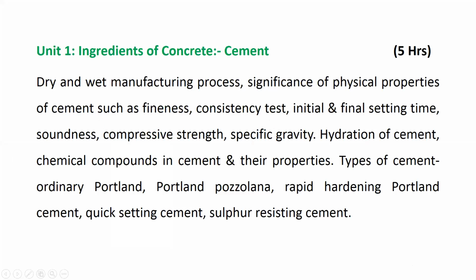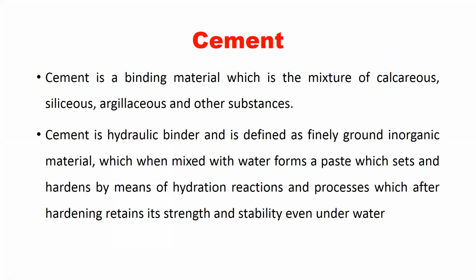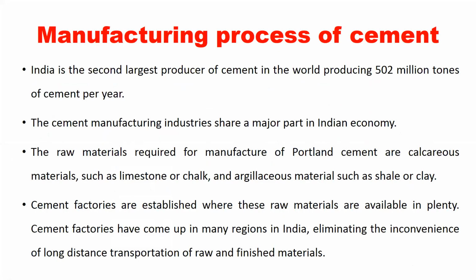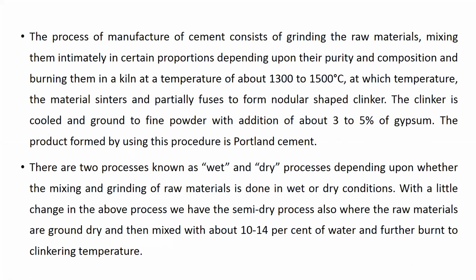In the last class, we started the syllabus and we discussed cement, and then we also discussed the manufacturing process of cement. In this manufacturing process, we discussed the general procedure, how the cement is manufactured, and we also discussed the wet process. In the manufacturing process of cement, there are two processes, wet process and dry process. We discussed the wet process.